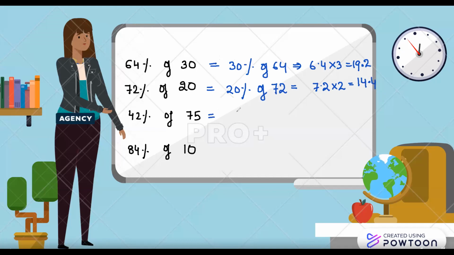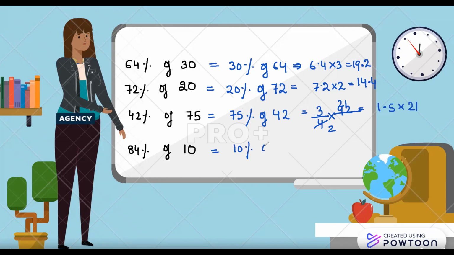Similarly, 42% of 75, we can calculate as 75% of 42. And now 75% you can easily convert into a fraction, like 3/4 into 42. And then you can easily do that, it will give you 1.5 into 21. Finish. Similarly, 84% of 10, we can easily write as 10% of 84, which will give us 8.4. This is how easy fractions and percentages are when you relate them to each other. If you visualize in your mind what is a fraction and what is a percentage, you will never make mistakes.